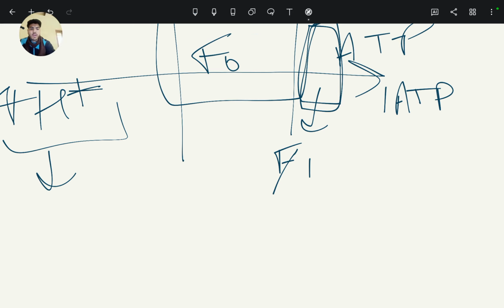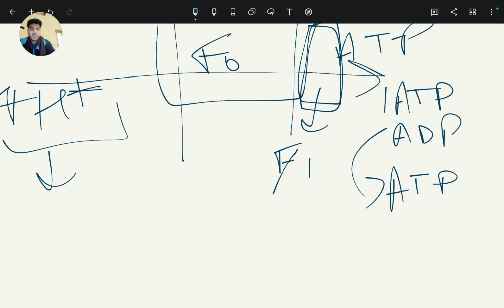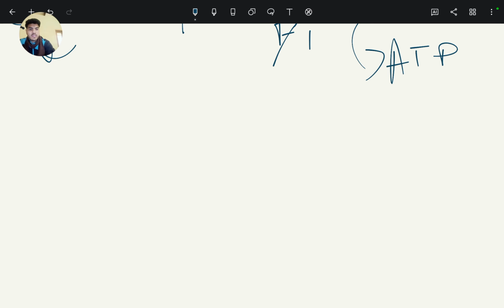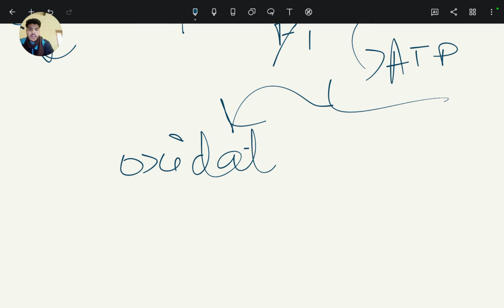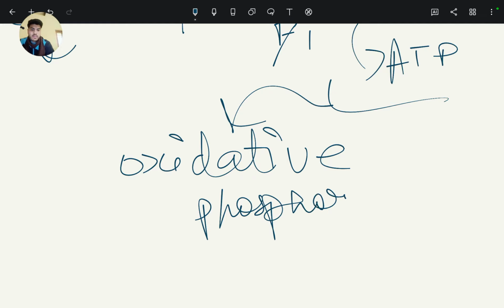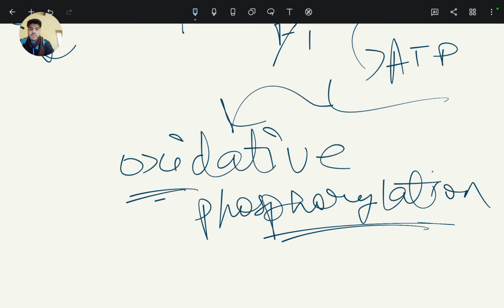Four protons form ATP through the complex ATP synthase, and here ADP is converted to ATP molecule. And this is what? This is oxidative phosphorylation.